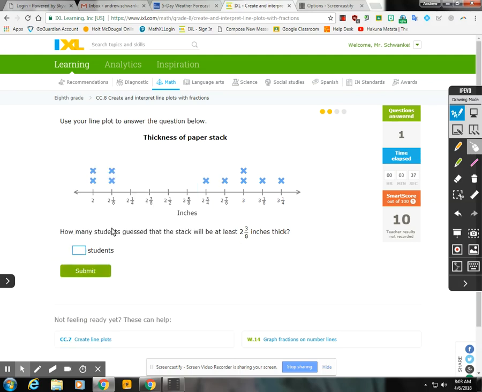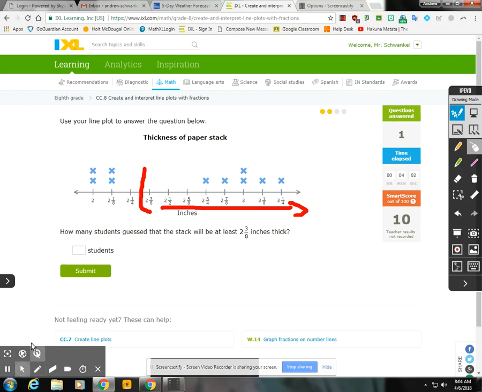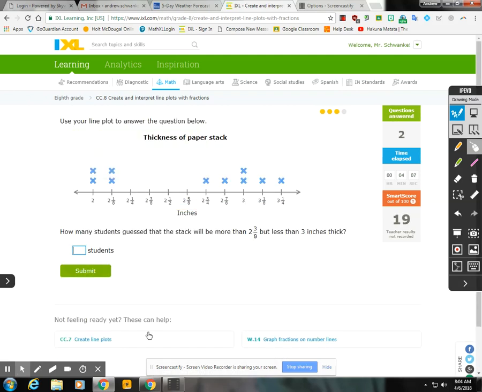Now, for this one, how many students guess that the stack will be at least 2 3/8 inches thick? All right, so in order to do that, we need to say at least 2 3/8 inches thick. Well, that would be from here at least, so it includes that all the way. Well, at least could be beyond. So that would be 1, 2, 3, 4, 5, 6. That'd be 6 students. Okay. Let's get rid of that.